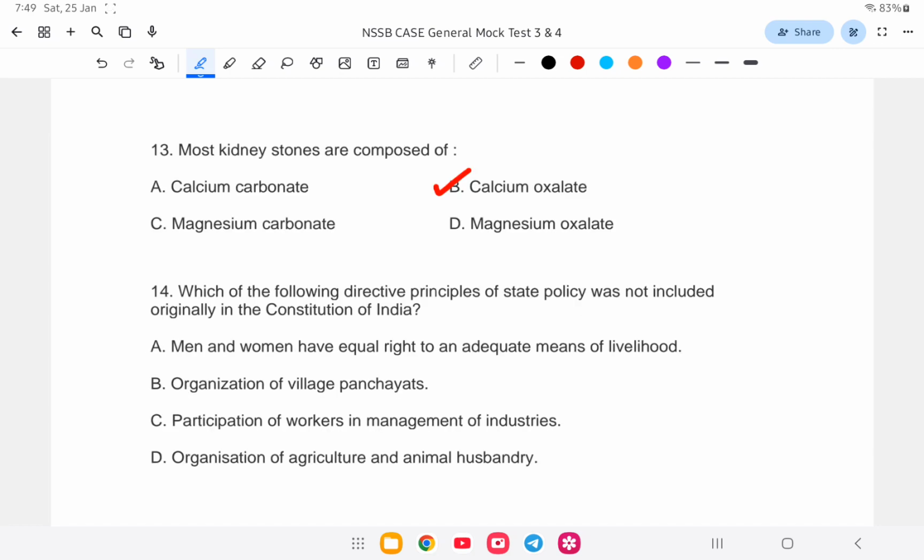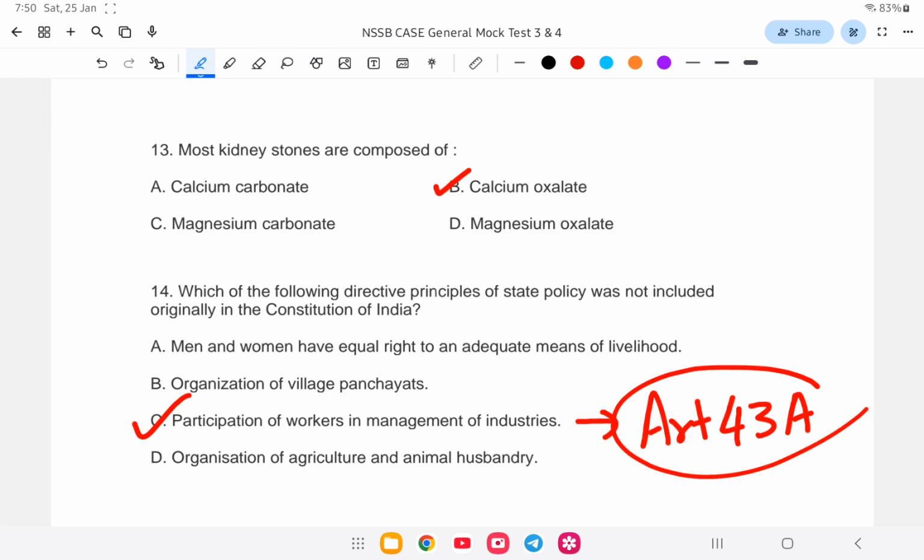Next question. Which of the following directive principles was not included originally in the Constitution of India? Is it A, men and women have equal rights to an adequate means of livelihood, organization of village panchayat, participation of workers in management of industries, or organization of agriculture and animal husbandry? So what is the answer? Originally, option number C was not included, that is participation of workers in the management of industries. It was provided under Article 43A of the Indian Constitution.